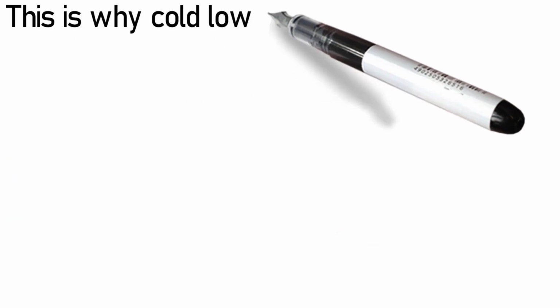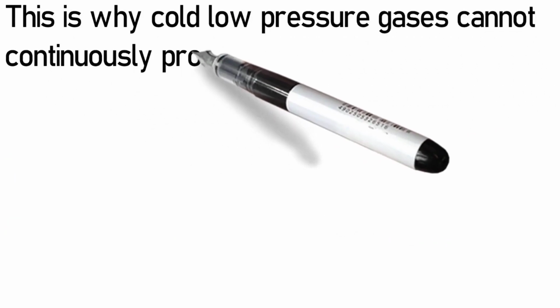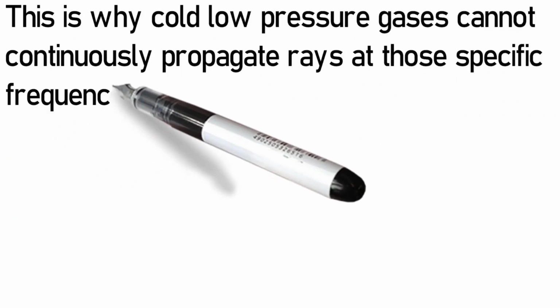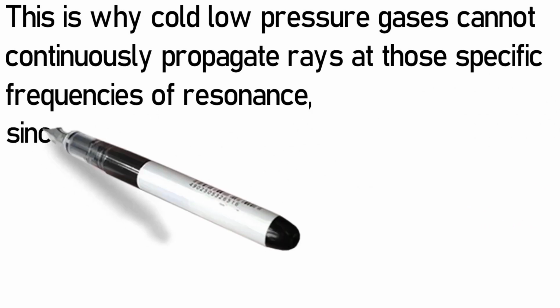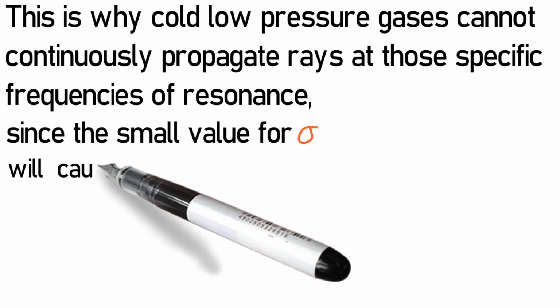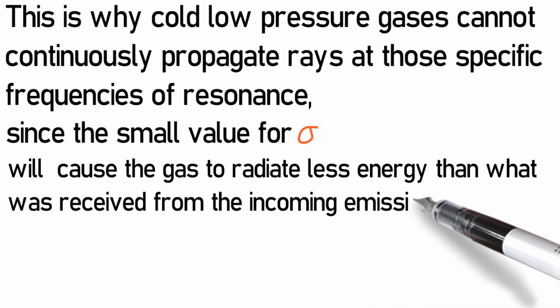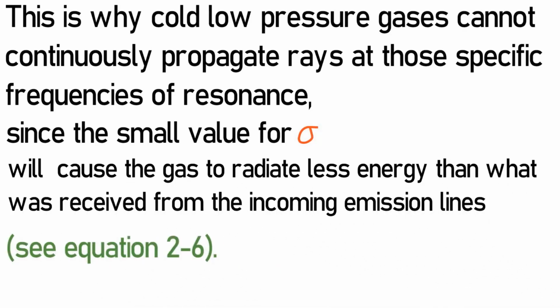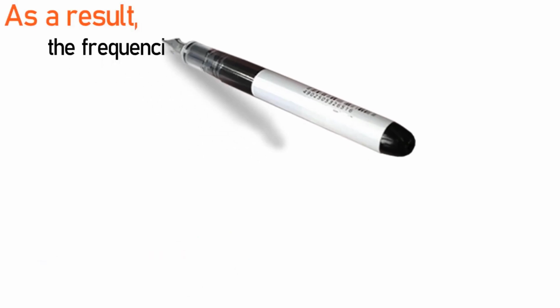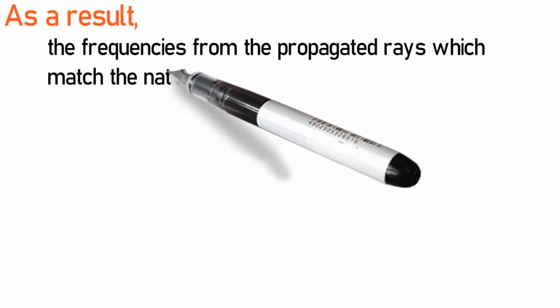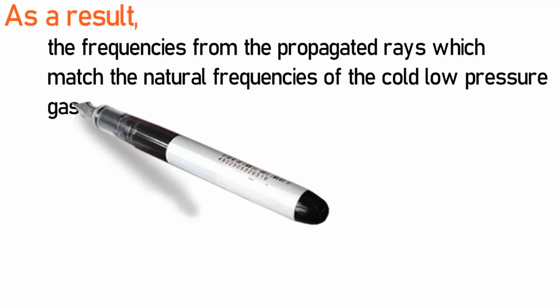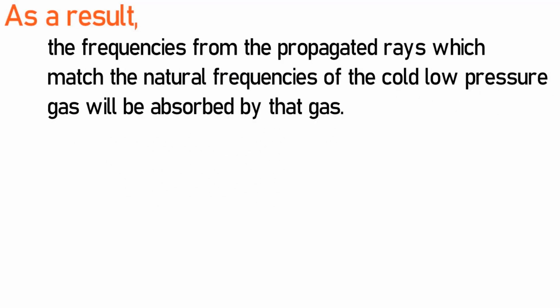This is why cold, low-pressure gases cannot continually propagate rays at those specific frequencies of resonance, since the small value for sigma will cause the gas to radiate less energy than what was received from the incoming emission lines, see equation 2.6. As a result, the frequencies from the propagated rays which match the natural frequencies of the cold, low-pressure gas will be absorbed by that gas.